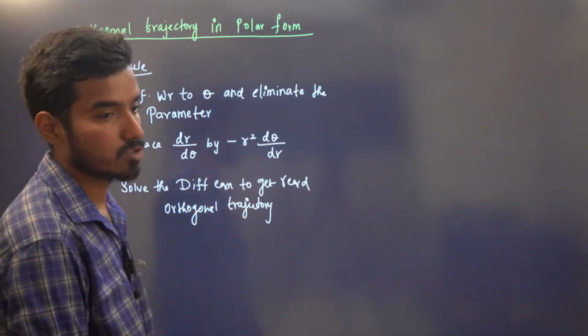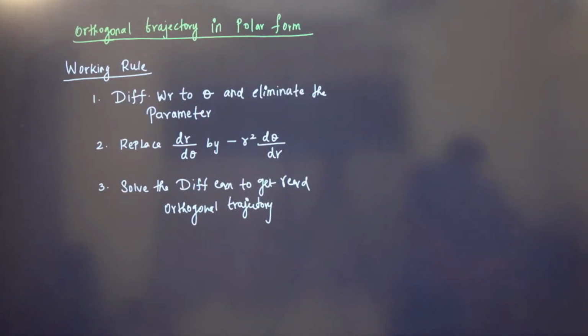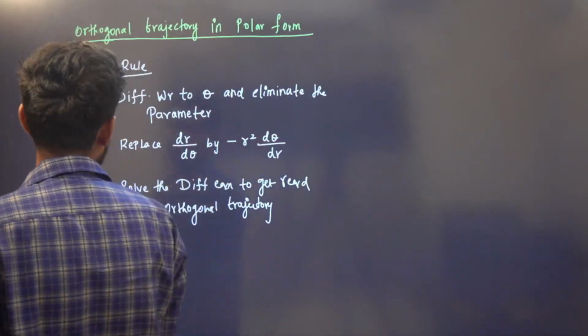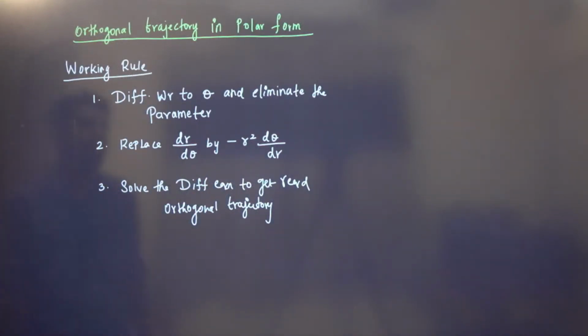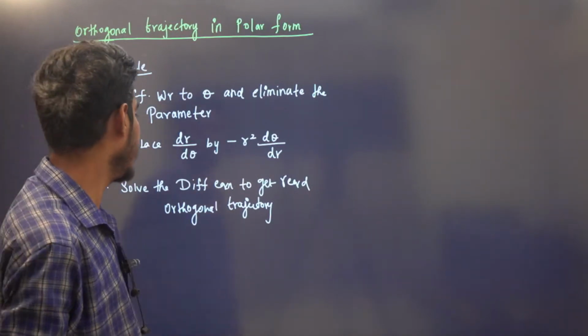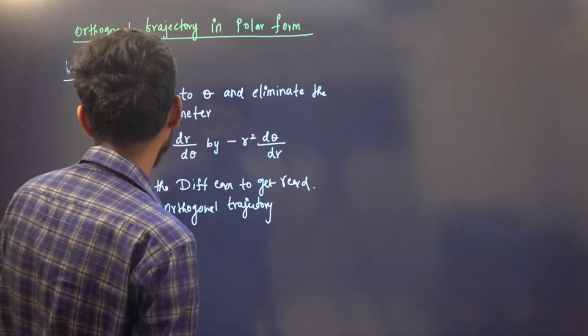Right? Very simple. So we'll do 4 problems based on this, right? So just compare and study. It will be very easy for you. Okay. So differentiate with respect to theta. Eliminate the parameter. Replace dr by d theta by minus r square d theta by dr and solve the differential equation to get the required orthogonal trajectory. Okay. So we'll move on to the first problem. We're going to do 4 problems and then wind up.